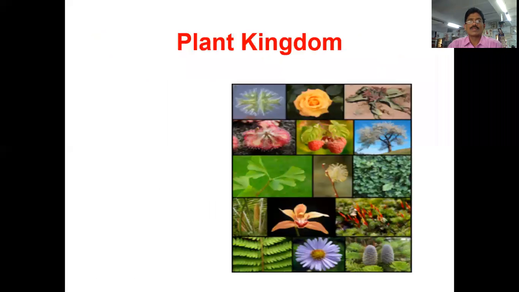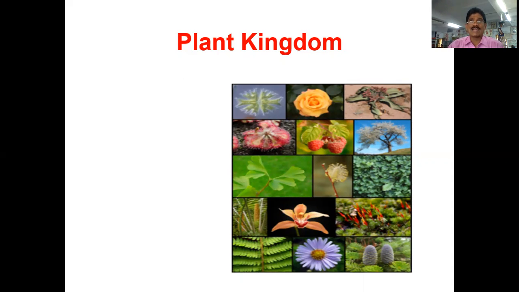So today I am going to discuss the general classification and some of the general characters of the plant kingdom. When you see nature, there are different types of plants. These plants can survive in different areas in nature. Some plants are non-flowering plants. Some plants are flowering plants. Some plants have flowers but do not give fruits. But some plants have flowers and give fruits and seeds also.